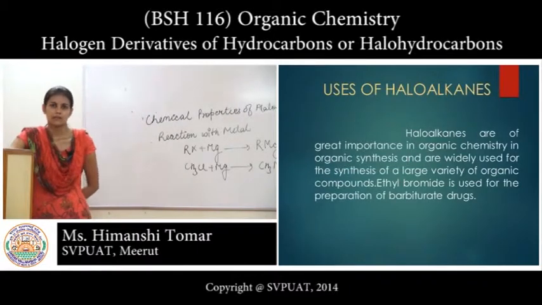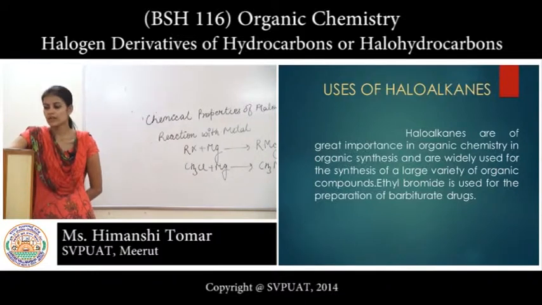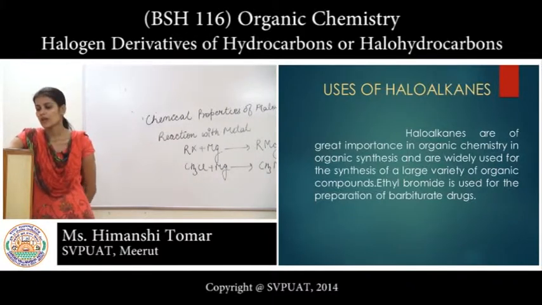Now, uses of haloalkanes. Haloalkanes are of great importance in organic synthesis. They are widely used in the synthesis of a large variety of organic compounds. Ethyl bromide is used for preparation of barbituric esters.